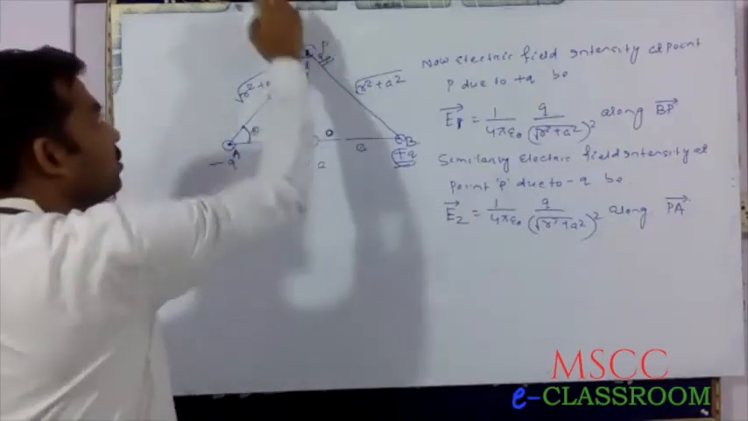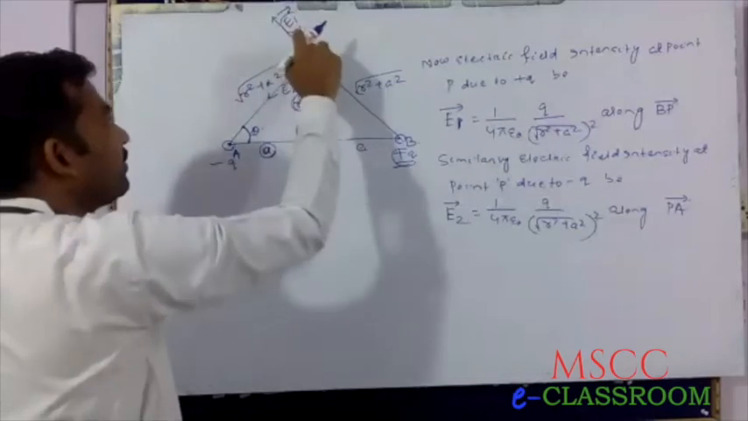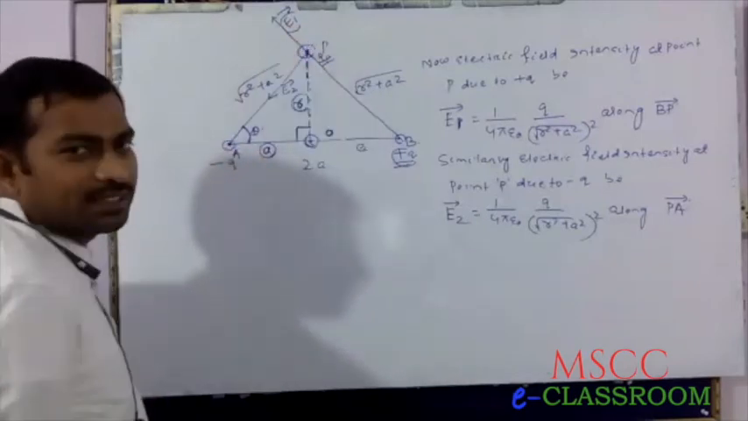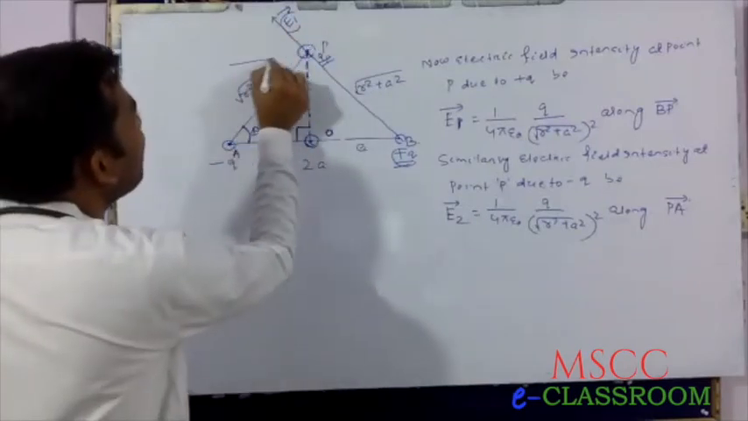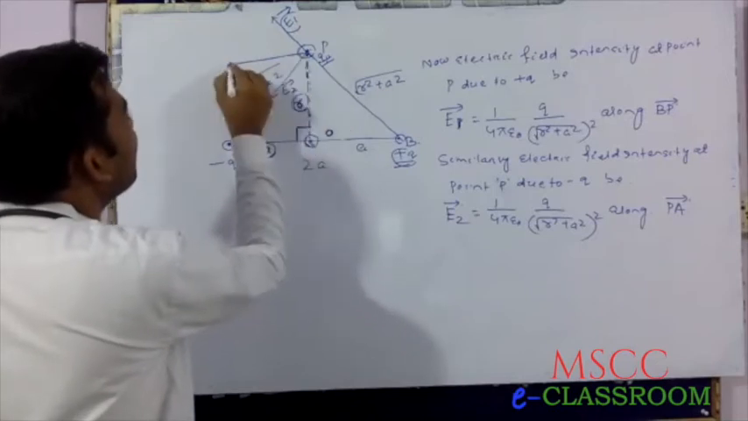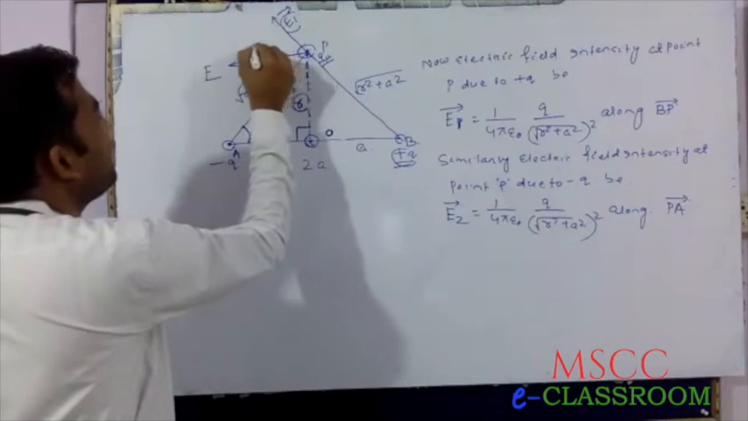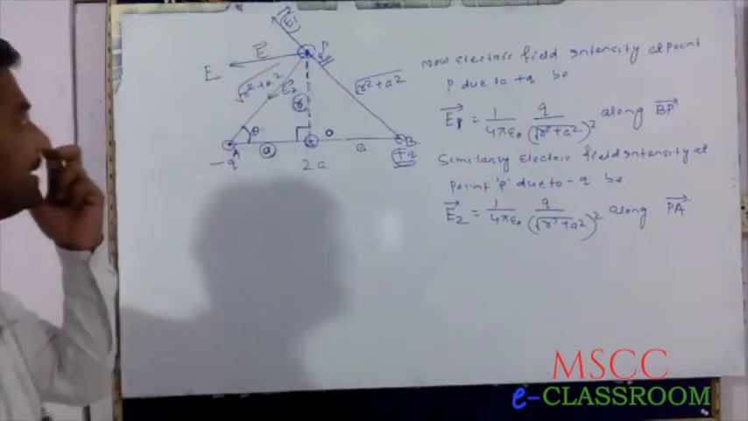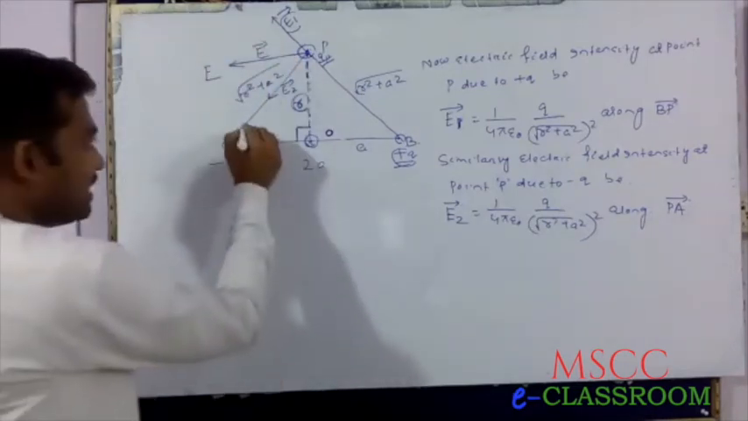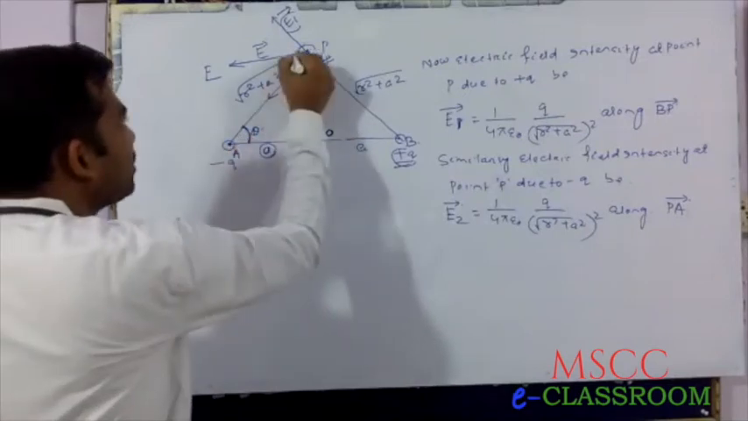Direction of E1 is towards this, direction of E2 is towards this. The resultant is E, the net electric field intensity. This is the direction of E. Since this angle is theta, this is also theta.